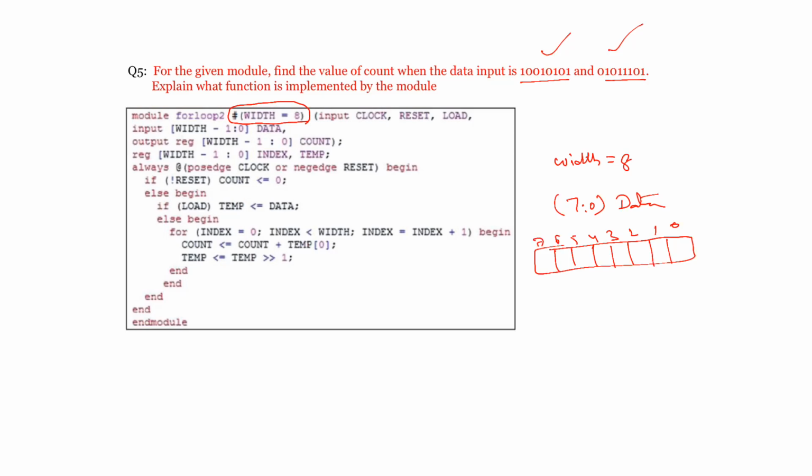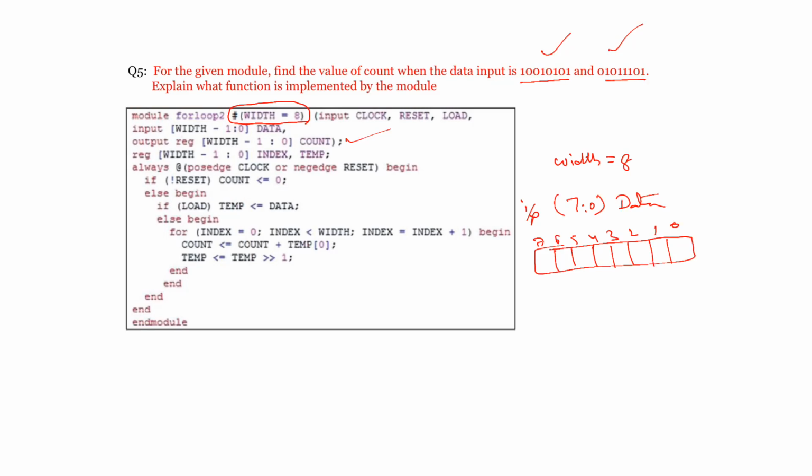Next, registers. You are using count also. Count is also of the same type, width minus 1. So you are making the output count. This is input and output is count. Count is also of the same type, 8 bits.